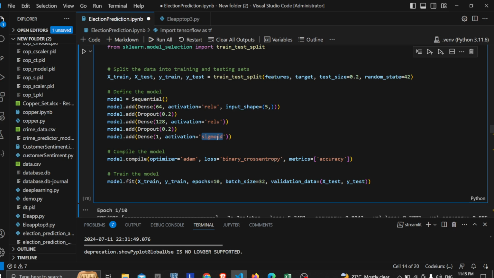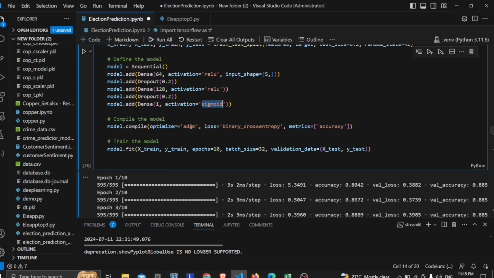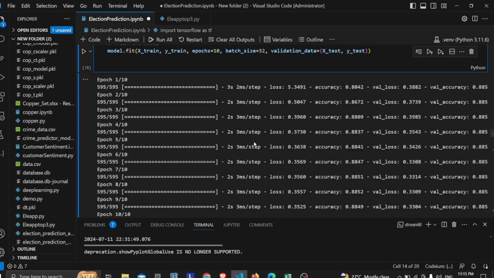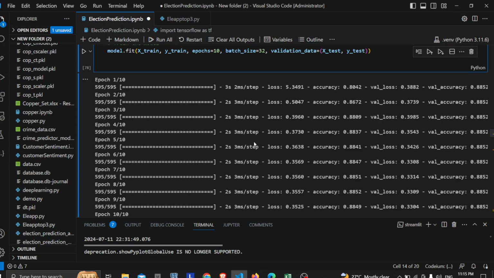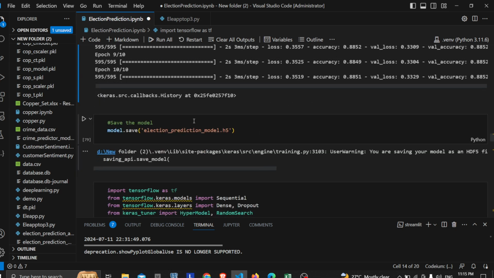If it has to predict something like that, then sigmoid may be used. Then compiling the model with the Adam optimizer, and binary cross entropy for categorical output, and the metric is accuracy. So based on the accuracy, it will improve. It will compute a loss function, and then update the weights. So that's how it predicts.